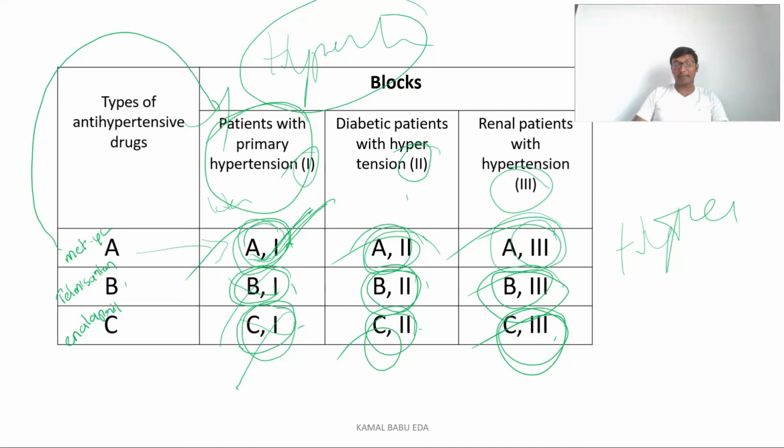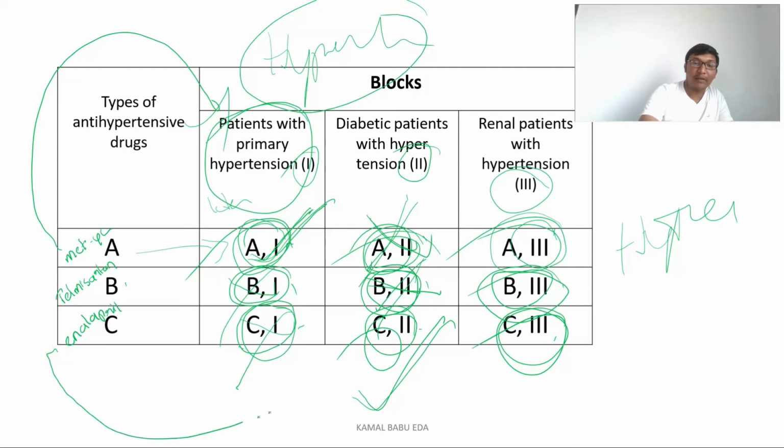And in diabetic hypertensive patient, here the Metaxel is not effective. Either the telmisartan is also not effective. The effective drug for this diabetic hypertension is Enalapril. So next time whenever a patient is coming to you with diabetic hypertension, what drug you will prefer? You will prefer Enalapril. And in the same way, here the Metaxel is not effective and Enalapril is not effective.